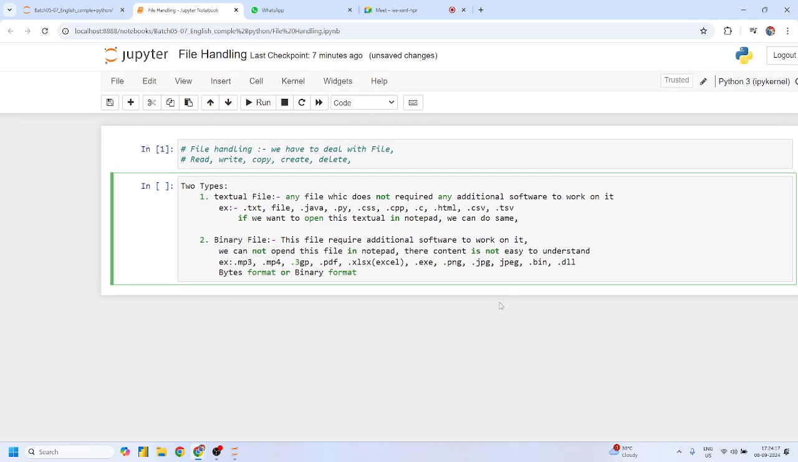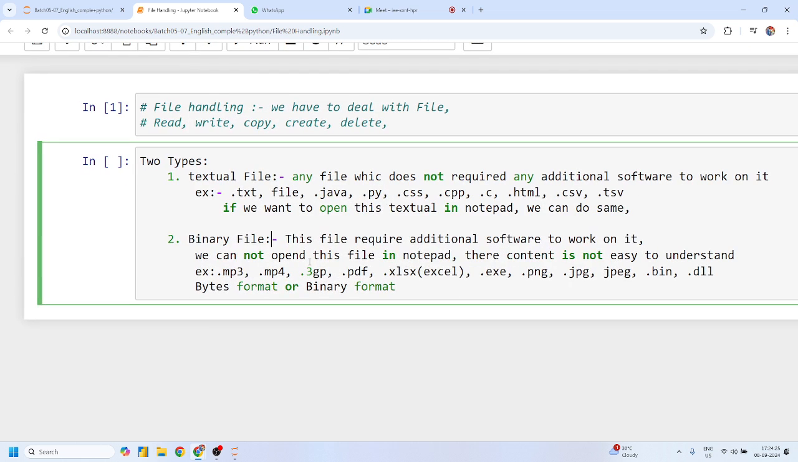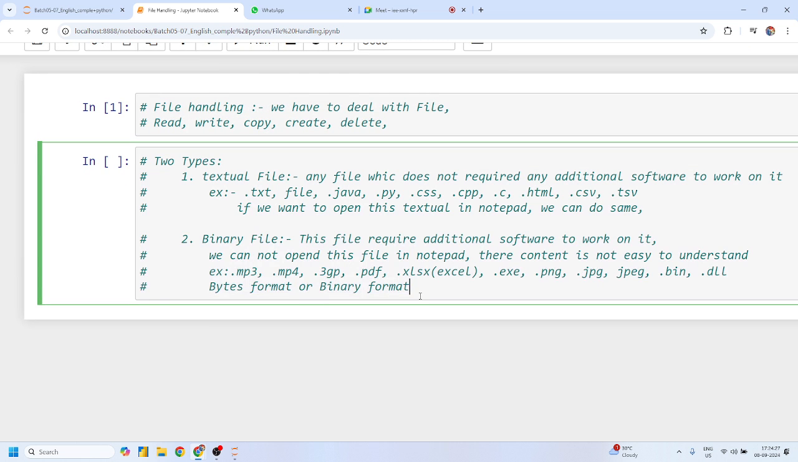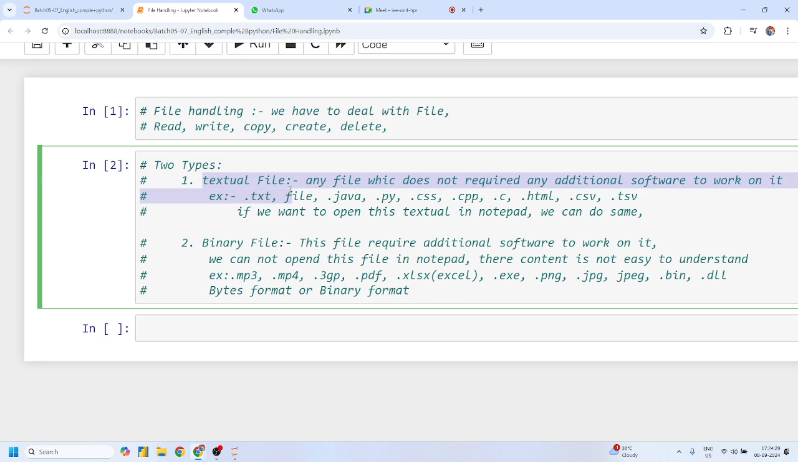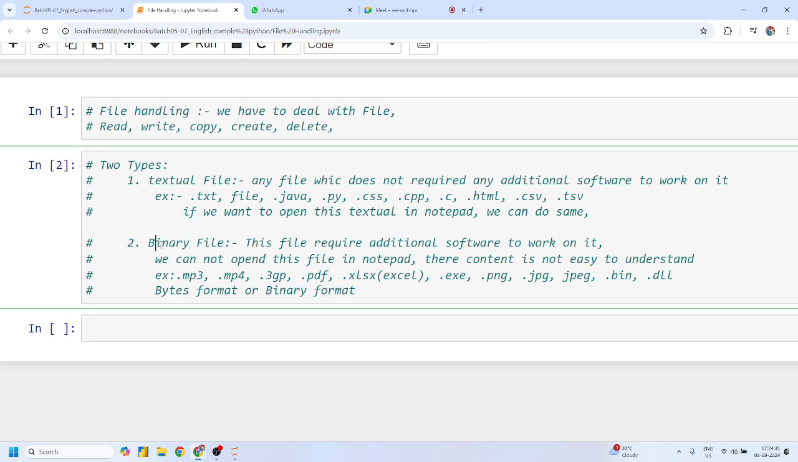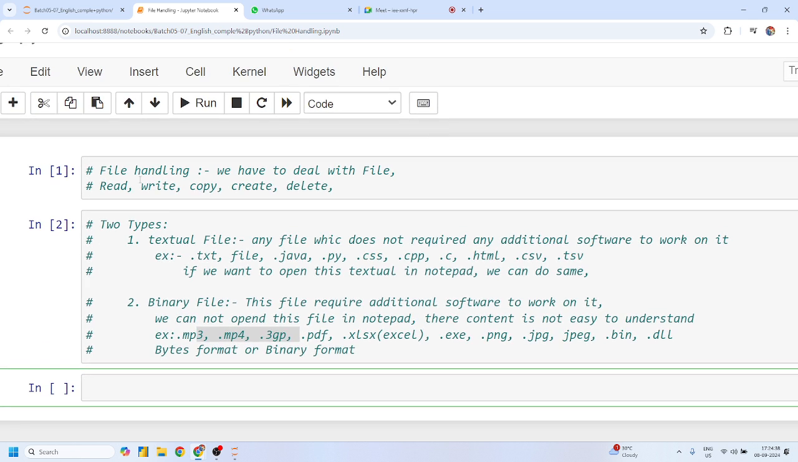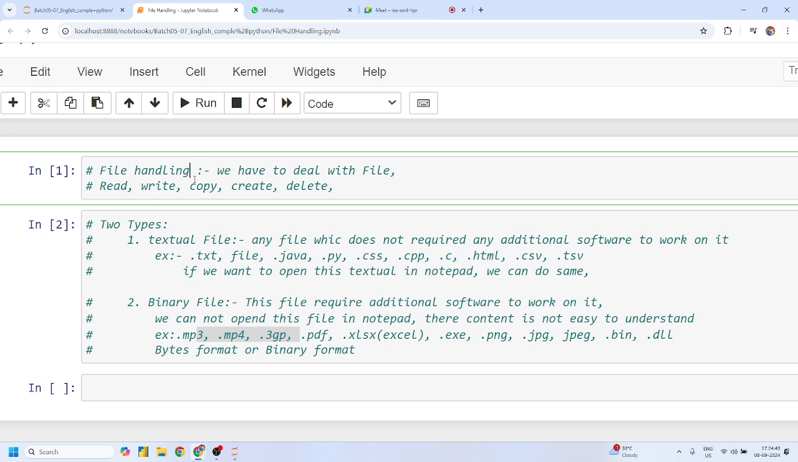Now when someone is planning file handling in Python, they can work with two types of files. The first one is textual and the second one is binary. A textual file is very easy to understand, but a binary file is not. We require some additional software for that. Now our topic is to perform all the file handling operations, and the operations are read, write, copy, delete, create, and so on.